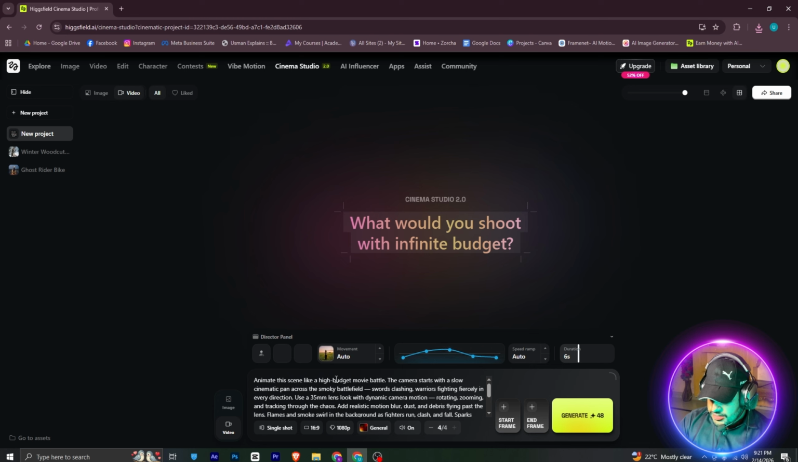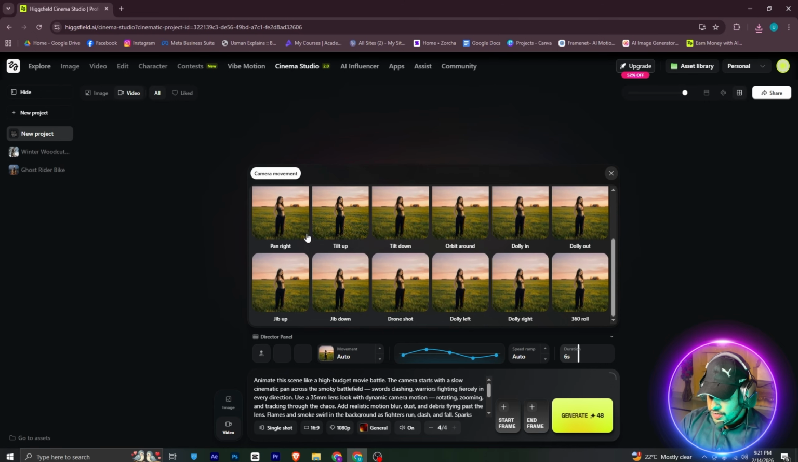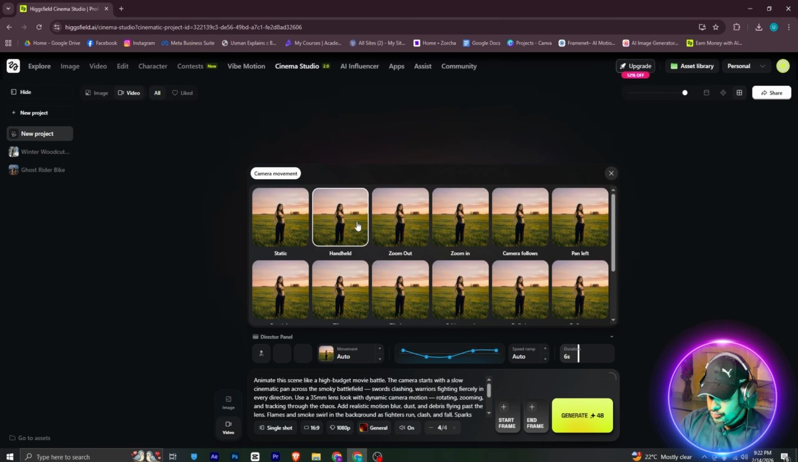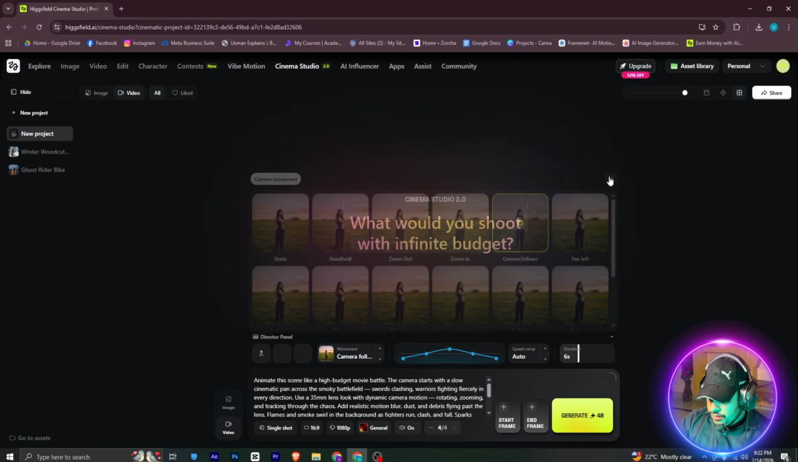Now magic happens here. You will see single shot, multi shot, audio, auto, and manual. I will hit on single shot, and from here you can select your movement. This is the camera movement. Once you place the cursor on this, you will see the reference. You can select zoom out, zoom in, or camera follows, and all that. I will choose camera follows, and now I will delete it.